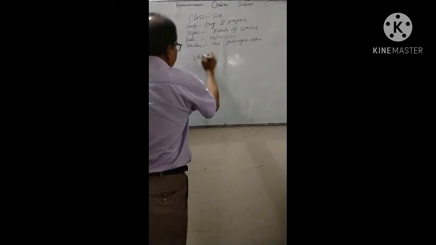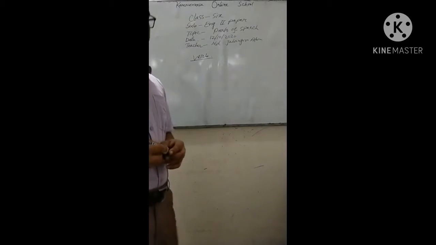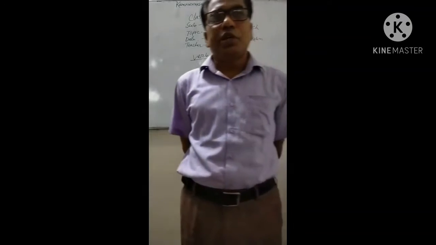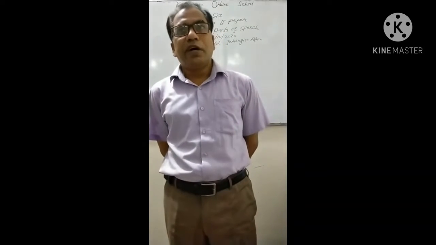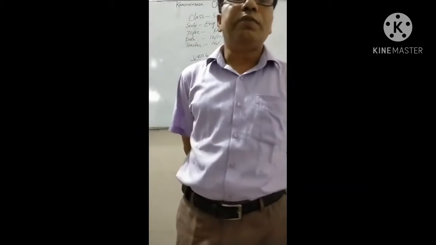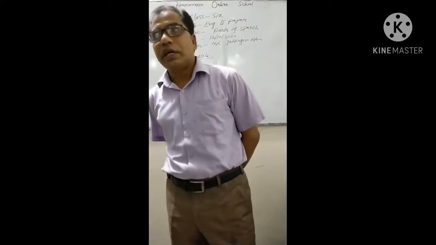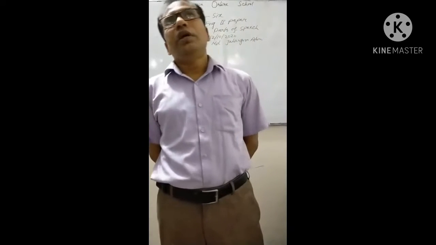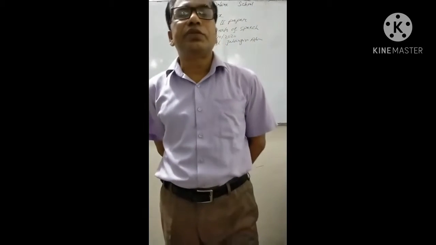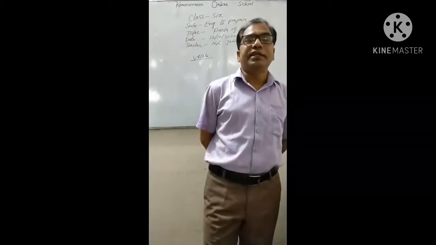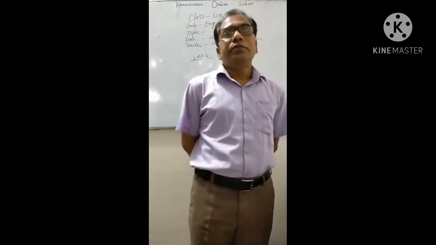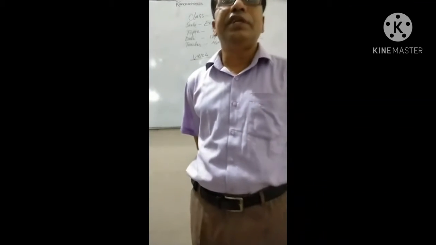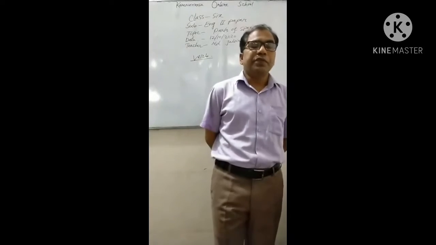Verb. You know what is verb? Can you give me definition of verb? Verb is actually a word by which we can do something. I mean, verb is a word by which something is done. So, in a sentence, we can define verb like this: a verb is a doing word.